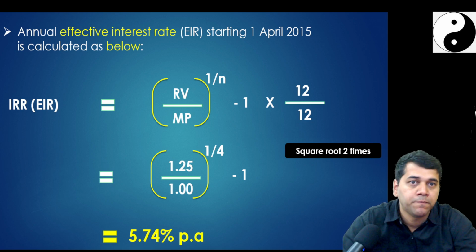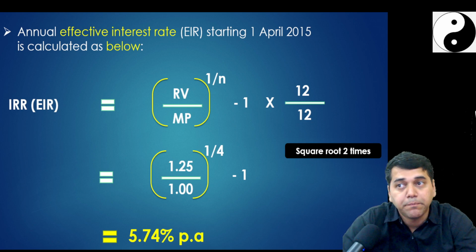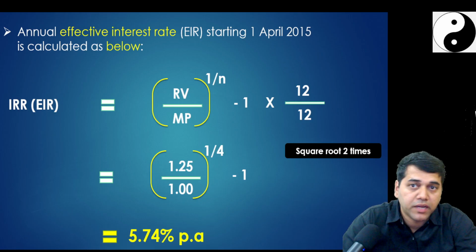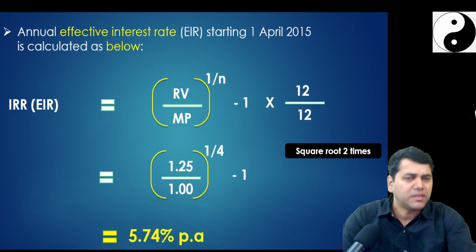Very clear, no? This question is sitting in an example. Highly probable it may come for your exams. If it comes, just do this quickly, finish. But you understand what you're doing. Now, at this rate, what can happen?